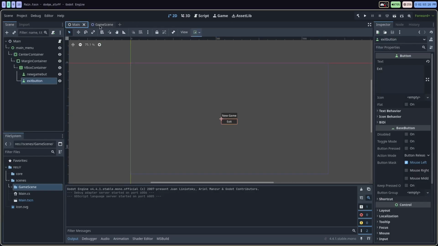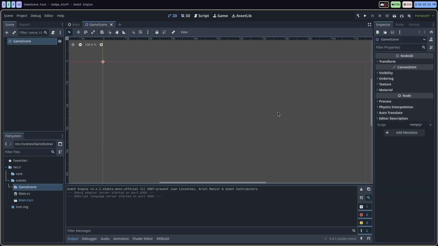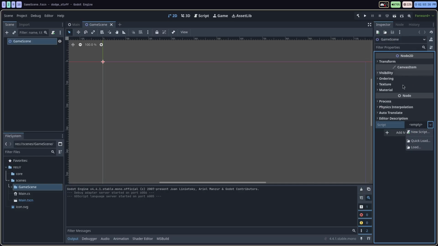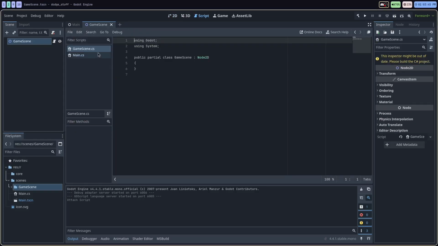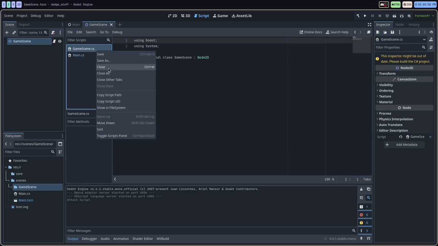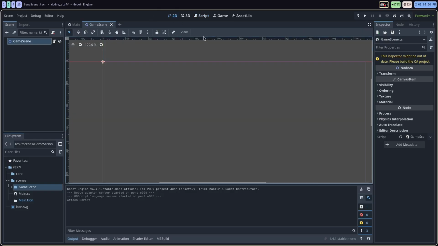It's going to open up this new section here. So I've got the tab for the main scene and the tab for my new game scene here. First thing we're going to want to do is attach a script. We're going to click new script over in the bottom right hand corner of the inspector. That should be all set up. C#, the game name, the name should be good. I'll click create. Again, I don't need this as the script editor, so I'm just going to close these off here. I'm not using this to edit my scripts at all.